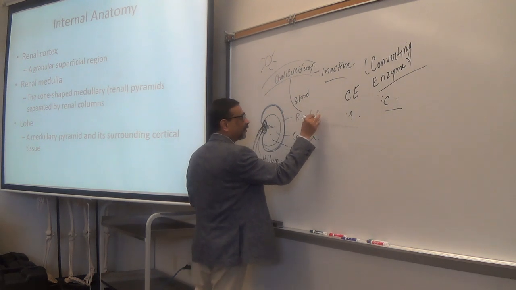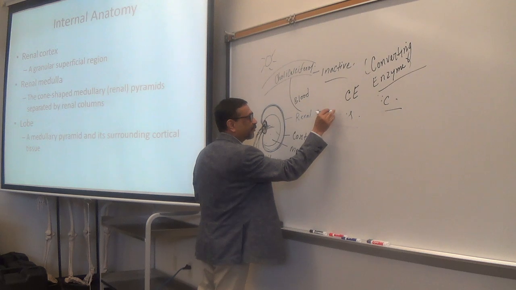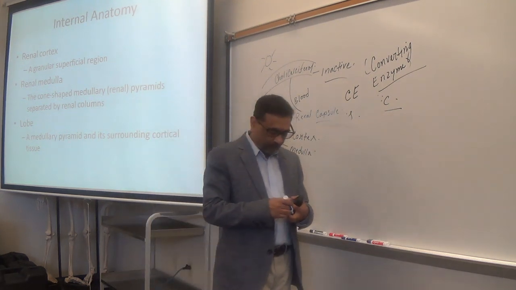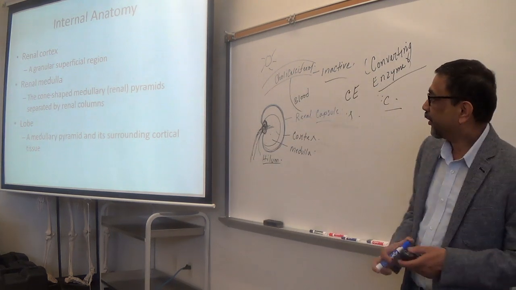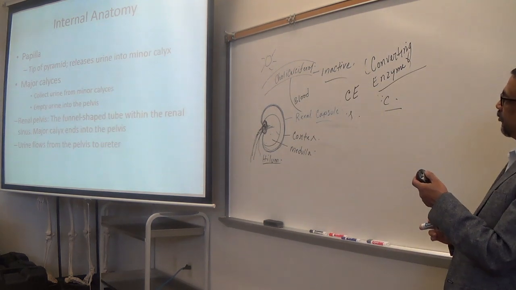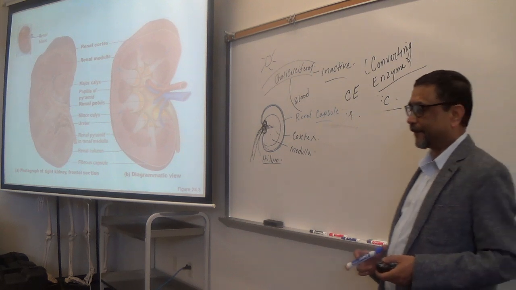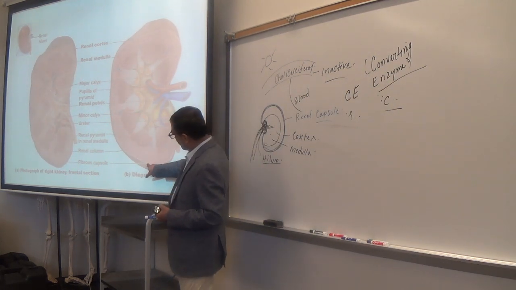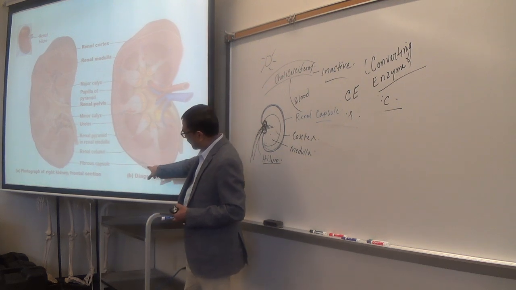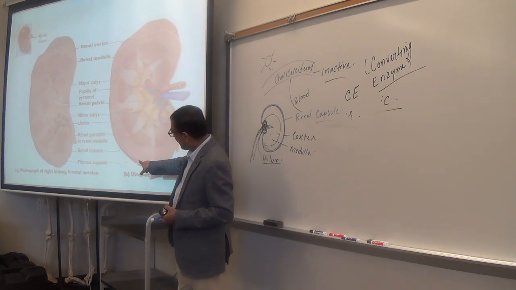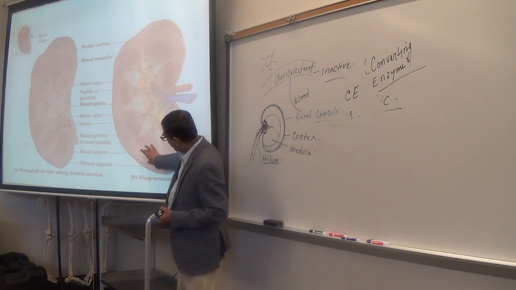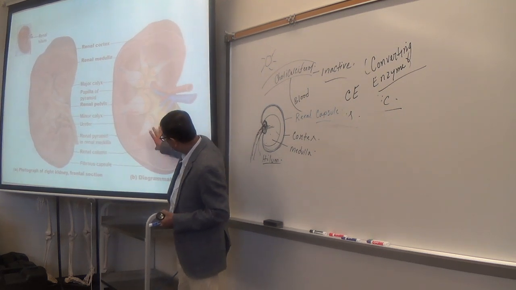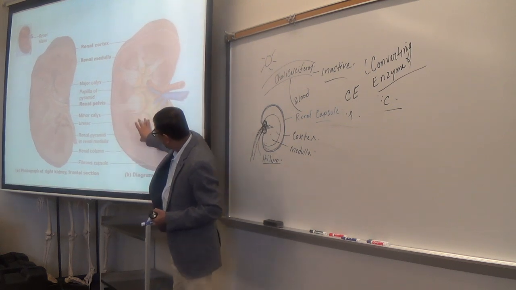Renal capsule. Okay. Now, let's see. This is inside the kidney. So you see, this is called the renal capsule, which is also called the fibrous capsule. Then you have the outer part. This is called the cortex. Okay, and the inner part, this is called the medulla.